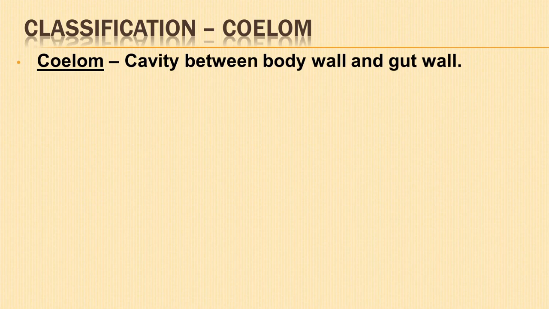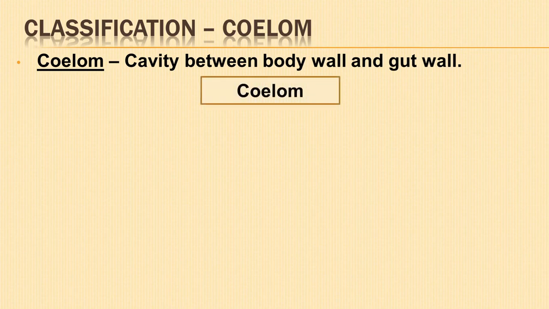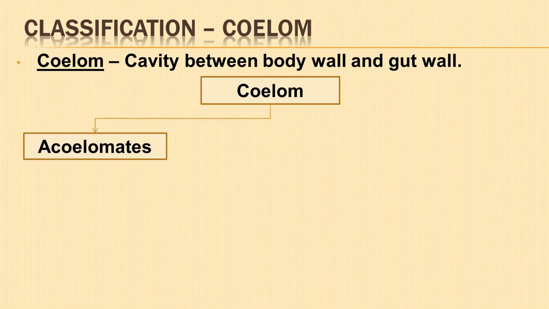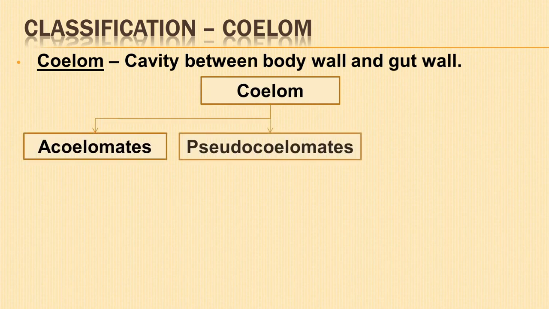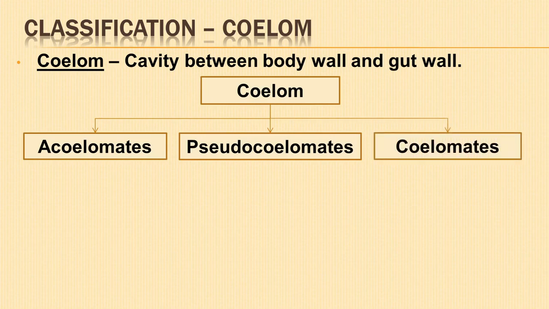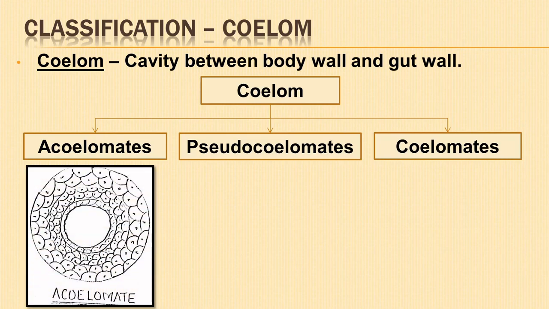The cavity between the body wall and the gut wall is called coelom. On the basis of the presence or absence of coelom, animals are classified into three groups, namely acoelomates, pseudocoelomates, and coelomates. The body cavity or coelom is absent in acoelomates.